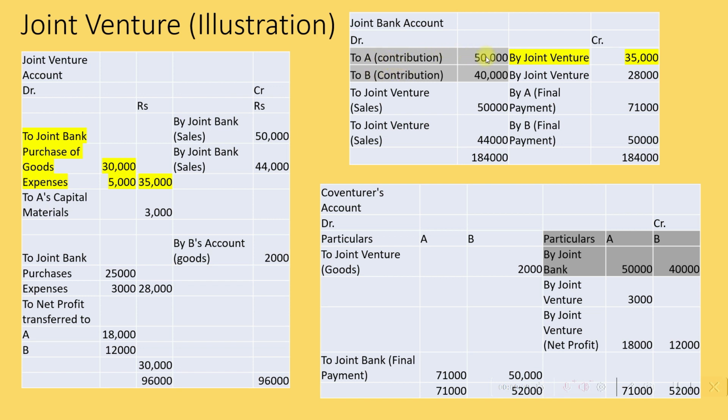That will be shown also on the co-venturer's account, which is on the credit side by joint bank account, 50,000 from A and 40,000 from B. So remember, A's contribution will be shown on the joint bank account on the debit side for 50,000 and B's contribution 40,000. And on the co-venturer's account, on the credit side, A's contribution will be shown by joint bank, which is 50,000 and B's will be 40,000.